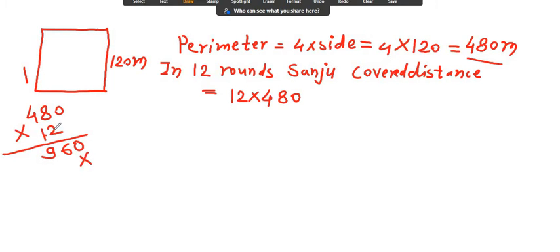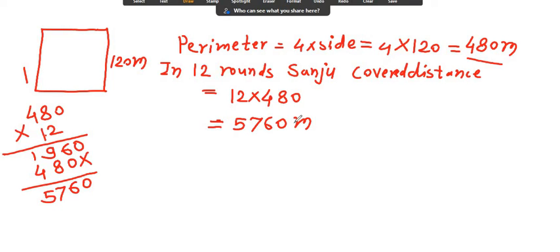Here it is 1 cross or 0, 1 0s are 0, 1 8s are 8, and 1 4s are 4. Now your answer is 0, 6, 8 plus 8 is 16 plus 1 is 17, 1 carry, 4 plus 1 is 5. That means 12 multiplied by 480 is 5760 meter. That much distance is covered by Sanju.